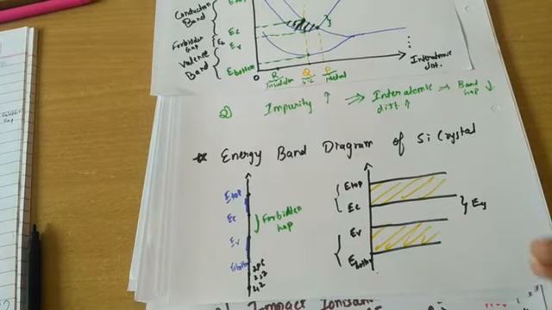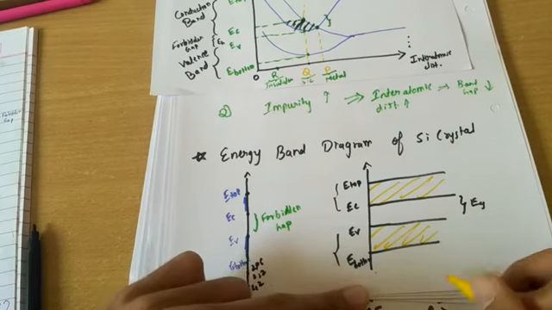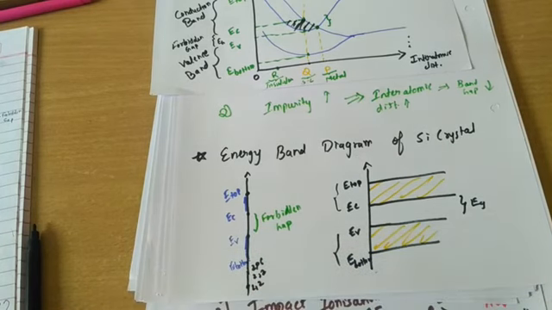Please note that the x-axis has no meaning in energy band diagrams unless they specify it. Suppose the doping is non-uniform; we will deal with non-uniform doping later on. That is one of the examples where the x-axis will matter.